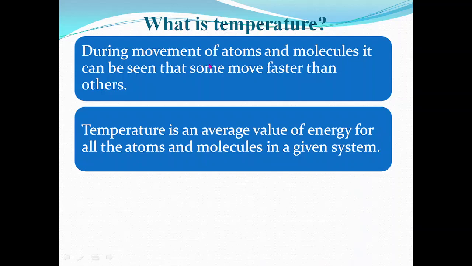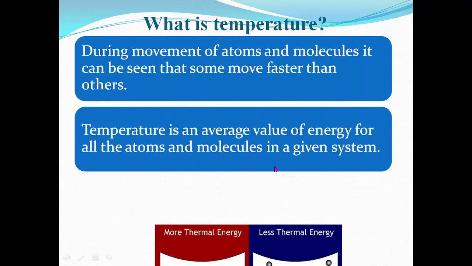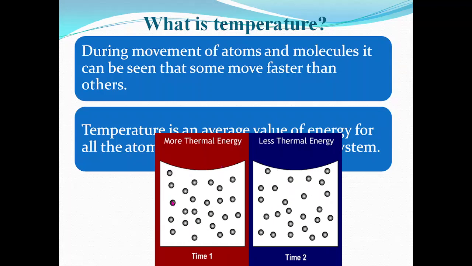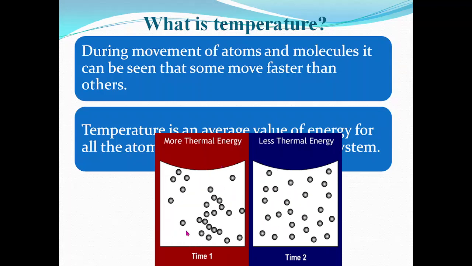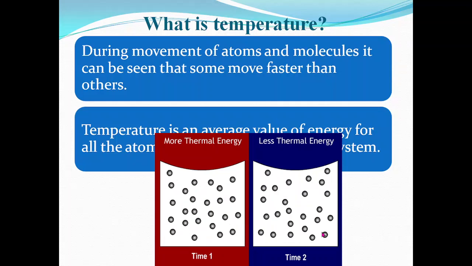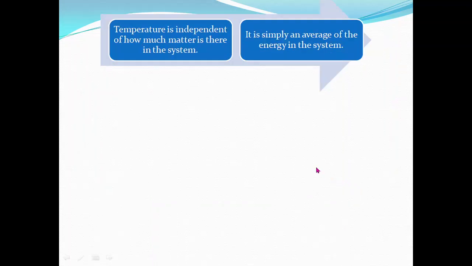During movement of atoms and molecules, it can be seen that some moves faster than others. The temperature is an average value of energy for all the atoms or molecules in a given system. More the thermal energy, more is the temperature, less the thermal energy, less is the temperature.